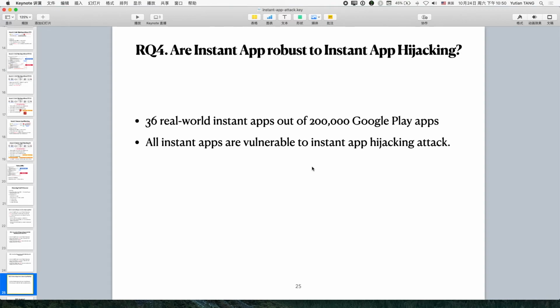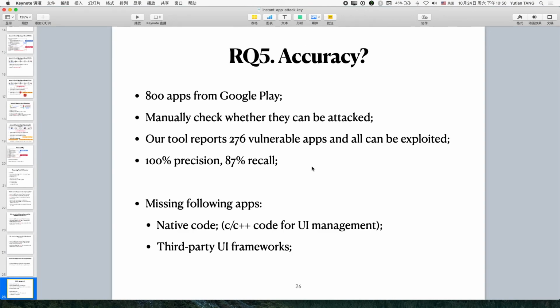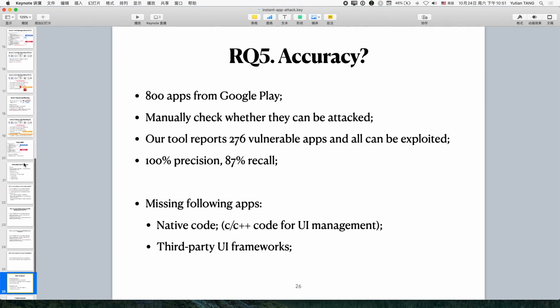In the fourth research question, we see whether the existing instant apps are robust to instant app hijacking attacks. We found that all instant apps are vulnerable to instant app hijacking attacks. In the fifth research question, we see the accuracy of our tool.